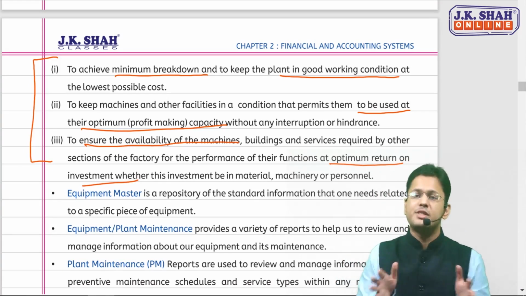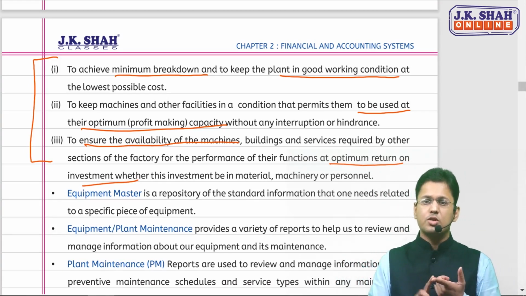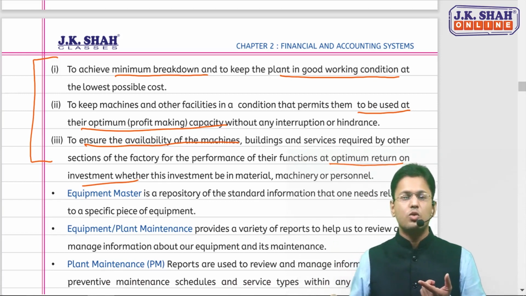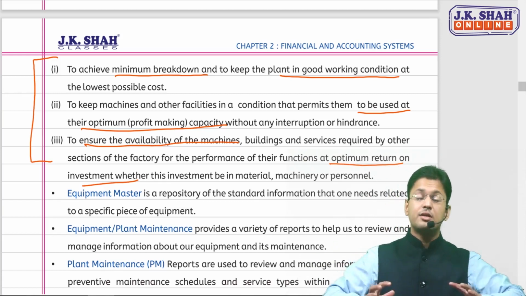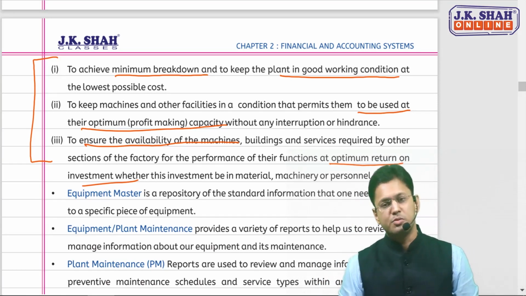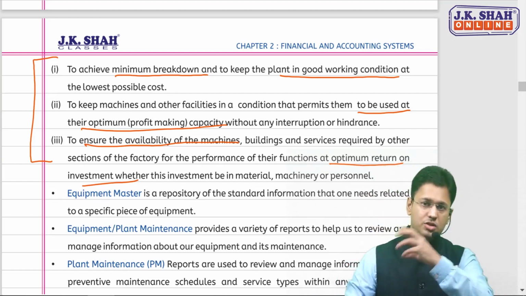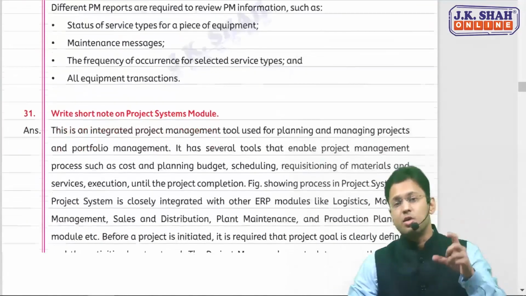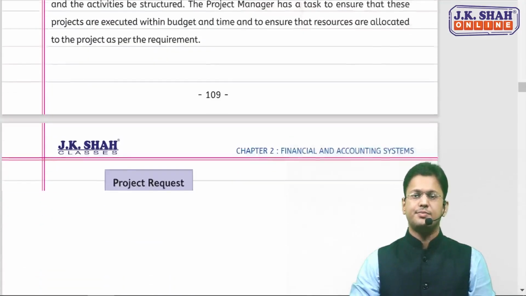So there are 3 basic objectives. One is minimum breakdown, so the plant can be kept in working condition always. Optimum capacity can be utilized, and even that plant can be available to other users also, so that optimum return on investments can be gained on it. These are the 3 basic objectives of plant maintenance.